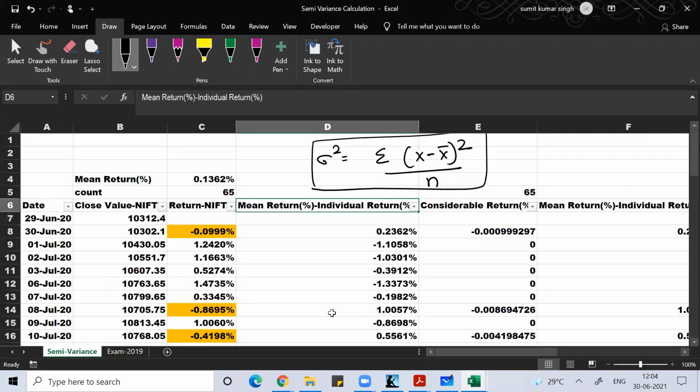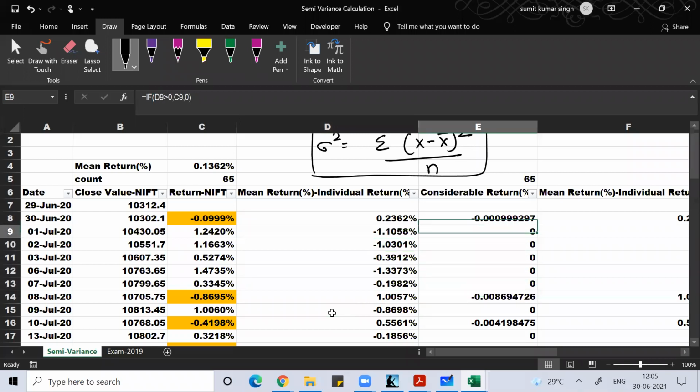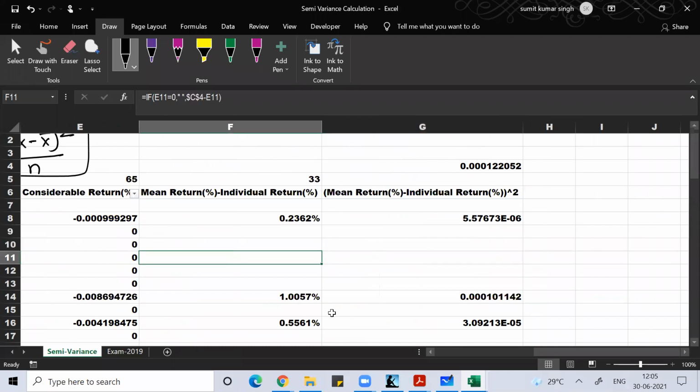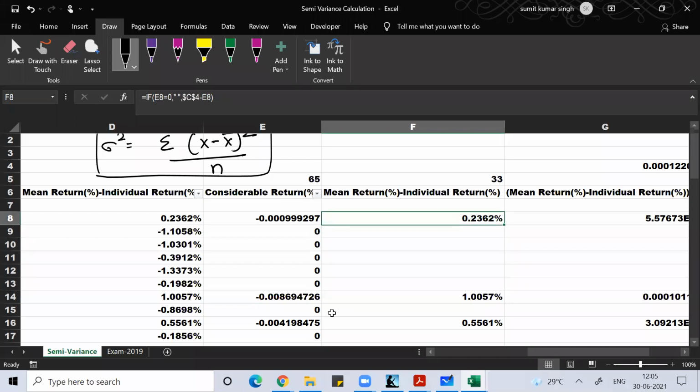So that's why I did mean minus individual return. If any value is lesser than the mean value, then mean minus that value will give you a positive value. If any value is more than the mean value, then it will give a negative value. I don't want negative values. I want all the values which are lesser than the mean. So I just ignored the negative values and took all the positive values. These are the values which I need to see.